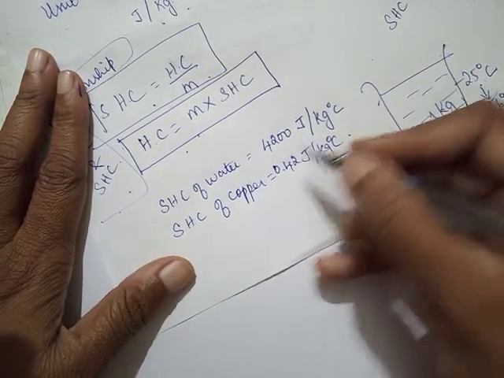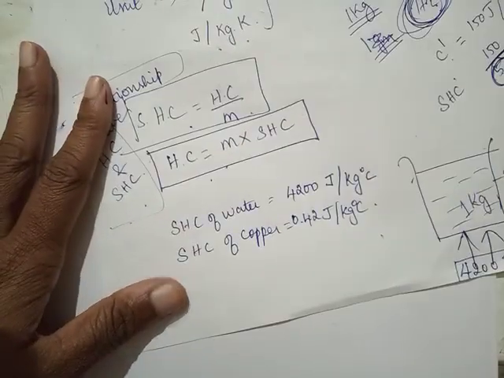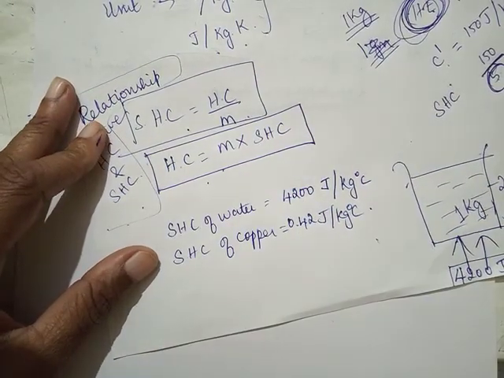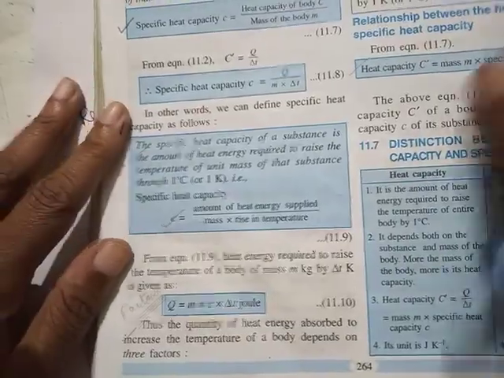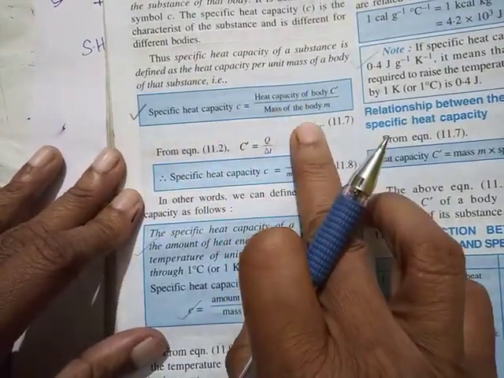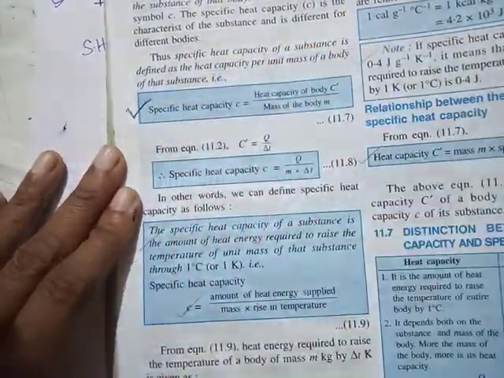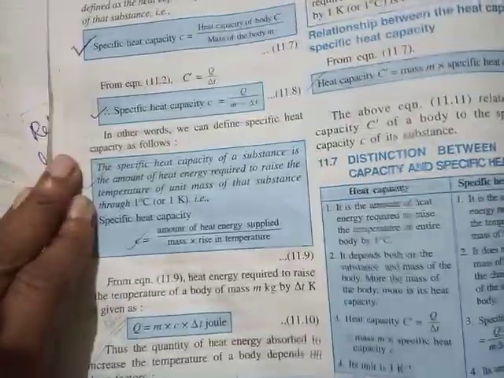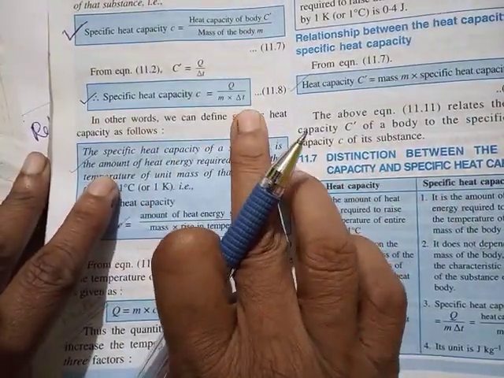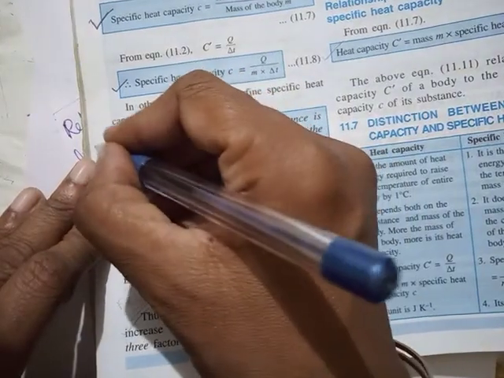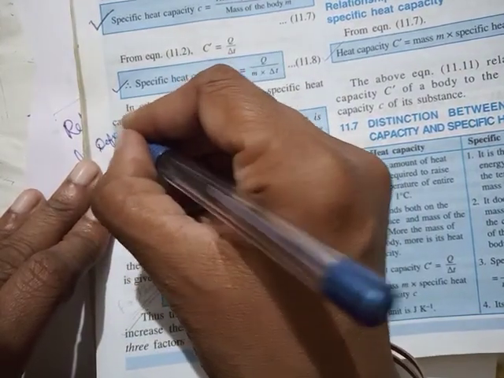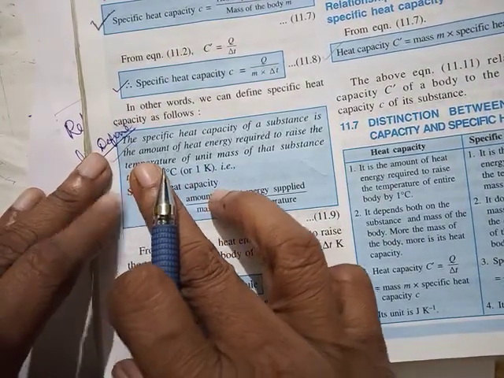The other way of questioning: either they can ask directly, define specific heat capacity. First, specific heat capacity is heat capacity upon mass. That leads me to this formula, Q upon M into del T. And if they ask you to define specific heat capacity, this will be the definition.